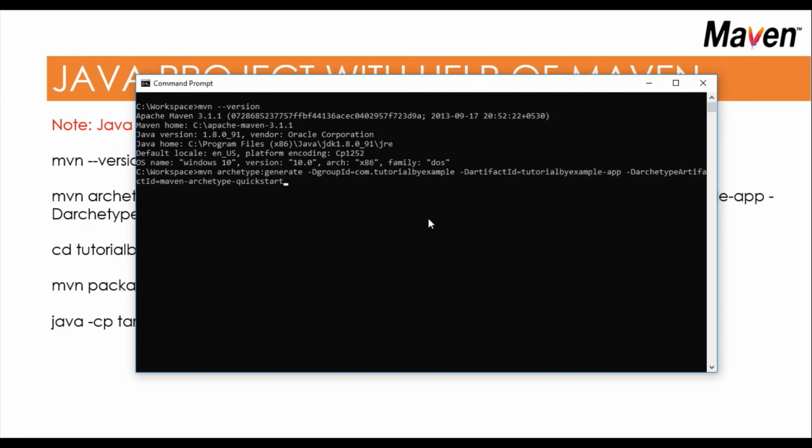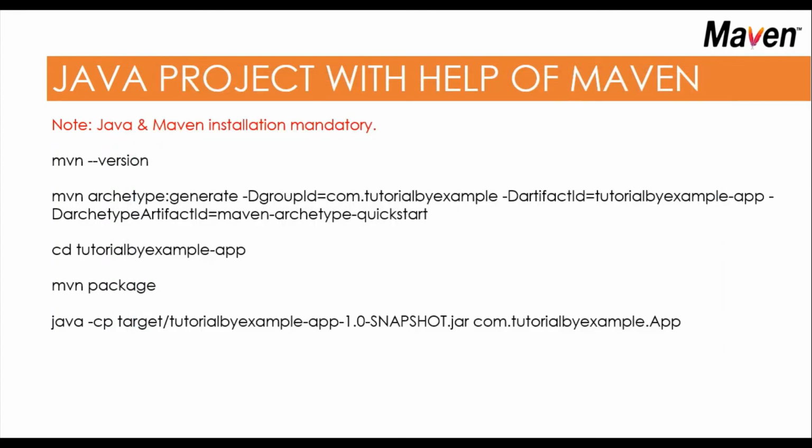So this is the command we have next: mvn archetype:generate hyphen D groupId equal to com.tutorialsbyexample hyphen D artifactId equal to tutorialsbyexample hyphen app hyphen D archetypeArtifactId equal to maven hyphen archetype hyphen quickstart. This command will pull a template and place it into the local directory.